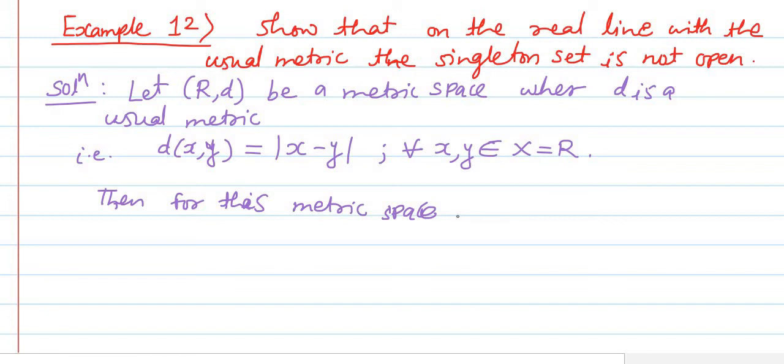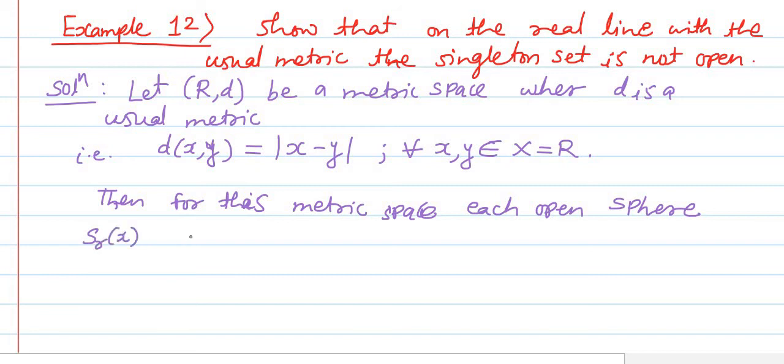Then for this metric space, if we consider R as the set of real numbers and D as the usual metric, then the open sphere S_r of x is the open interval from x minus r to x plus r.